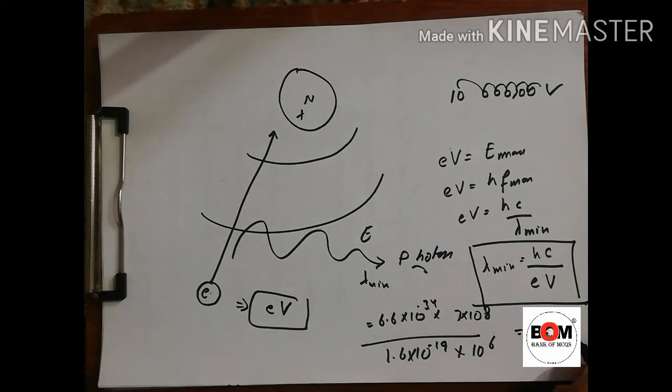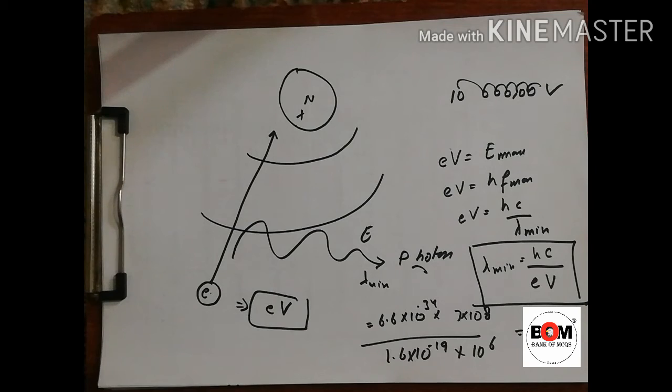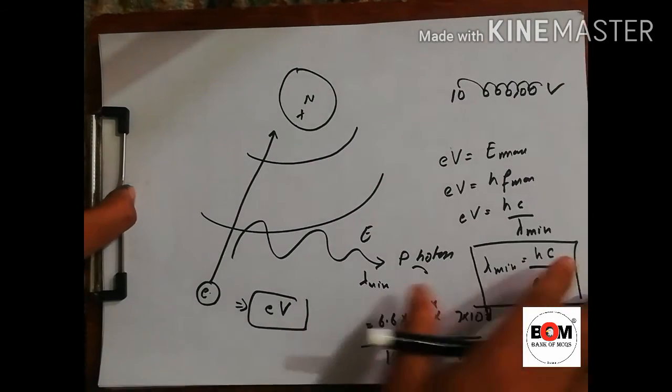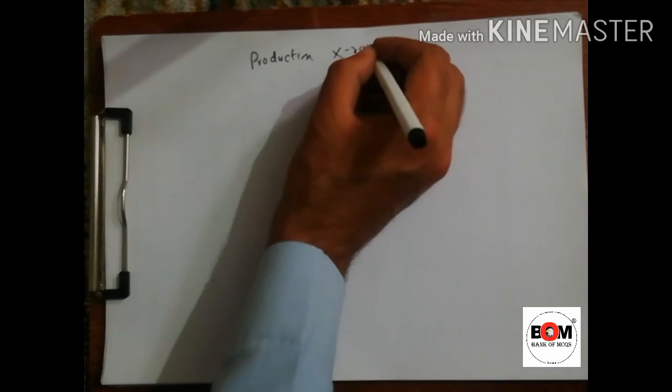So just solve it and you will get the answer. This was the second way of production of X-rays. The third way, we can also produce X-rays just simple. Next is production of X-rays by another method. So the production of X-rays by another method is simple.